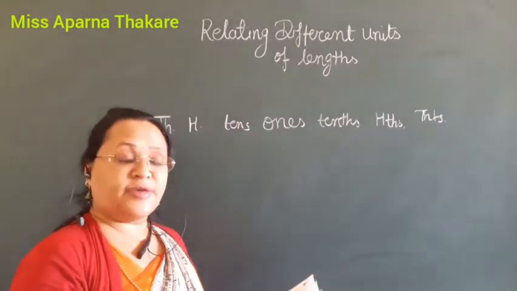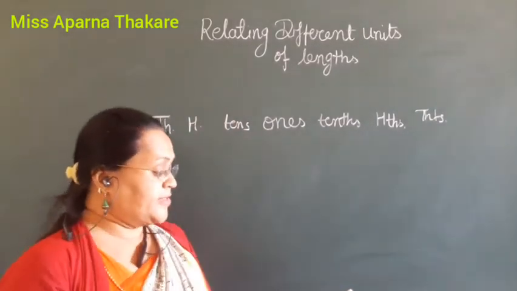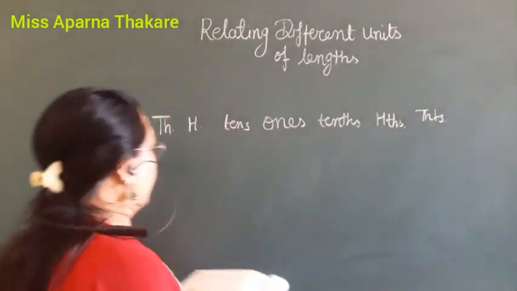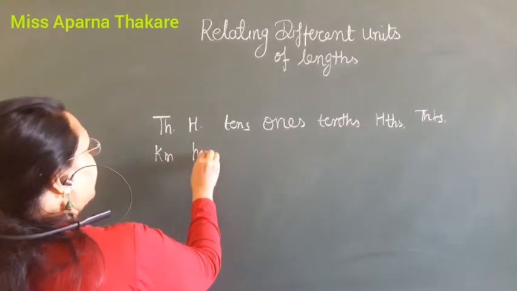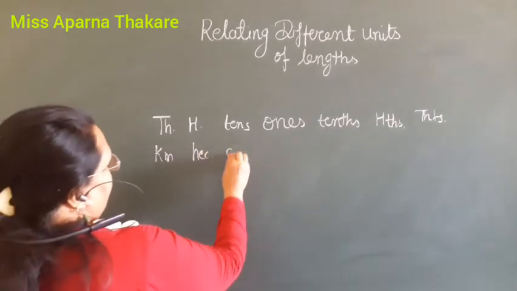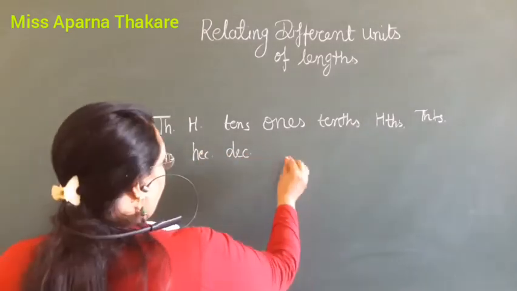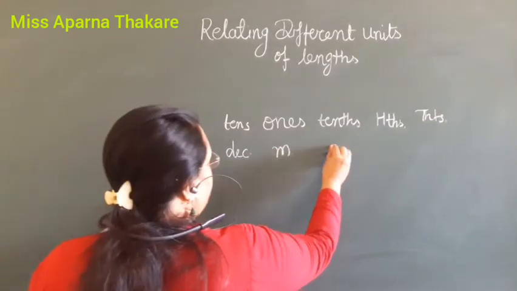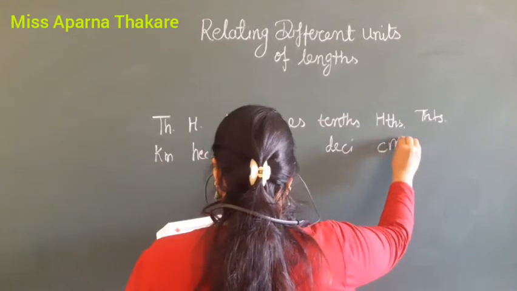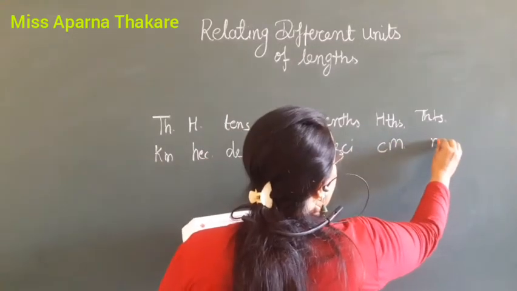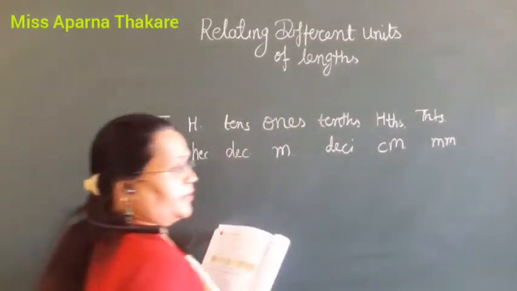The place value is the same as a number. But this says that 1000 is kilometer, 100 is hectometer, tens is decameter, then meter, decimeter, 100th is centimeter and then millimeter.